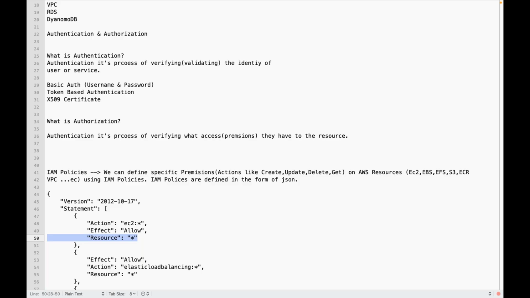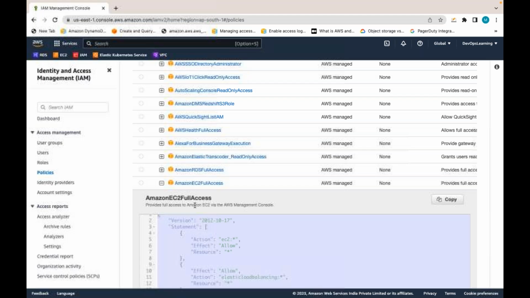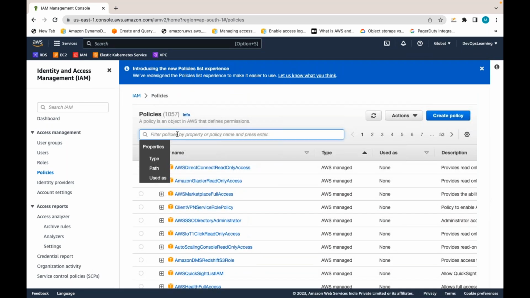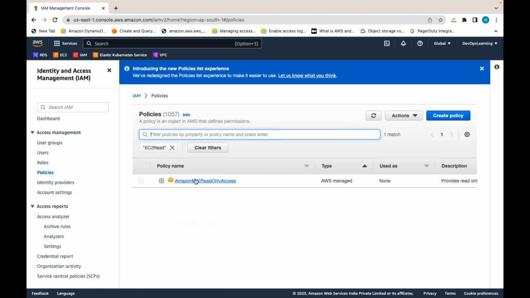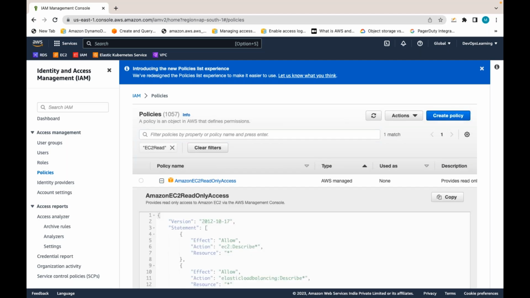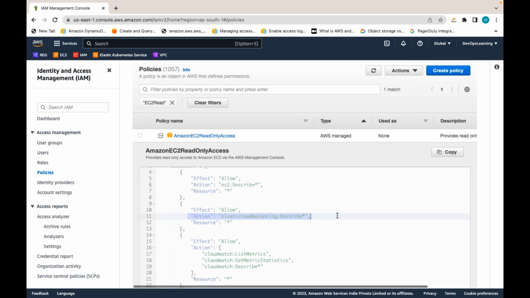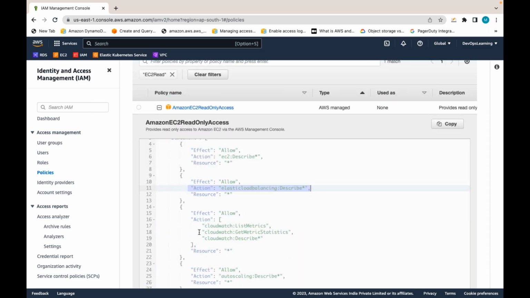So already a predefined policy is there, Amazon EC2 full access. Similarly, you have Amazon EC2 read only access. Let me type EC2 read only access. If you see this read only, it is like only EC2 describe, load balancing describe, CloudWatch describe, like that.